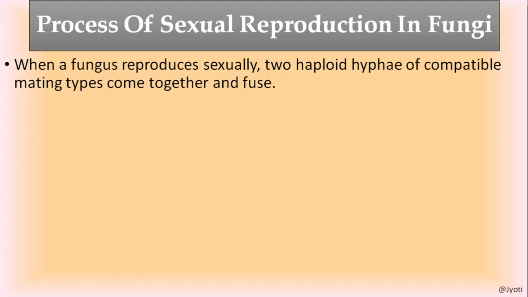So the approaches, let me elaborately describe. When a fungus reproduces sexually, the two haploid hypha, as I have shown you in the previous diagram, of compatible mating type come together. Non-compatible hypha will never come together; they can never fuse. So compatible type of hypha will only come together and fuse.